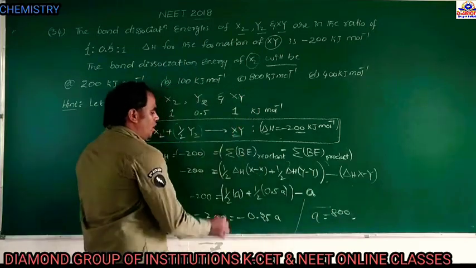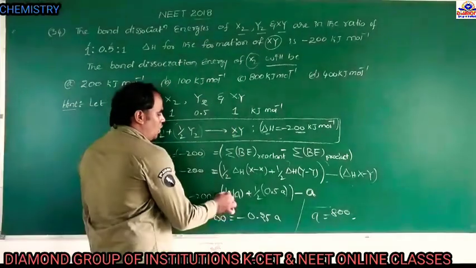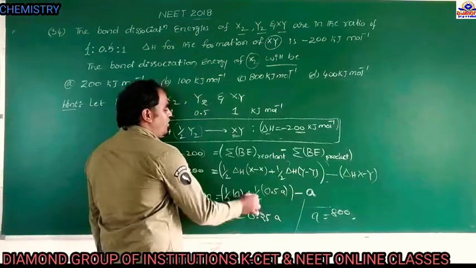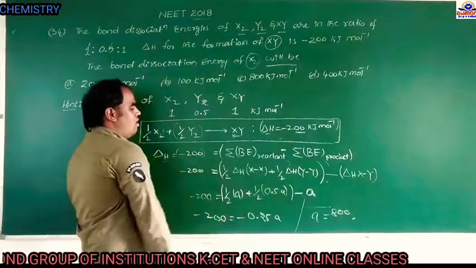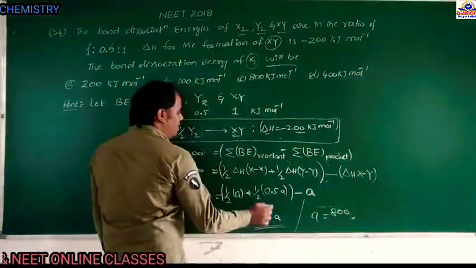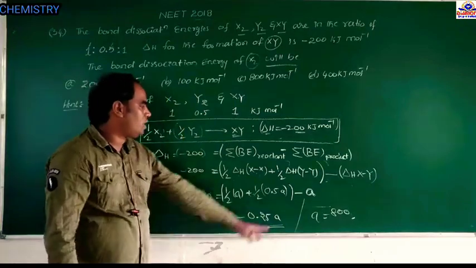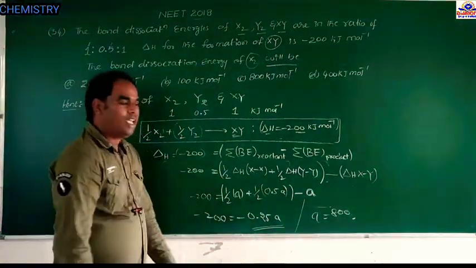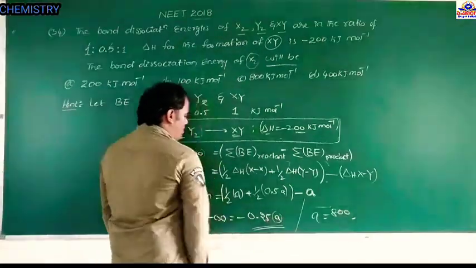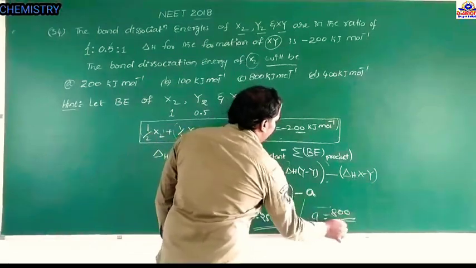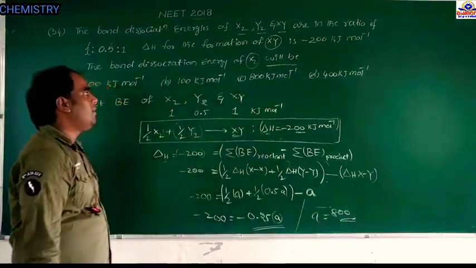So minus 200 equals half into a plus half into 0.5a minus a, that is 0.5a plus 0.25a minus a, so minus 200 equals minus 0.25a. Therefore, a equals minus 200 divided by minus 0.25, that is 800 kilojoule per mole.